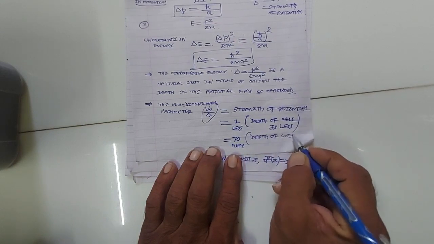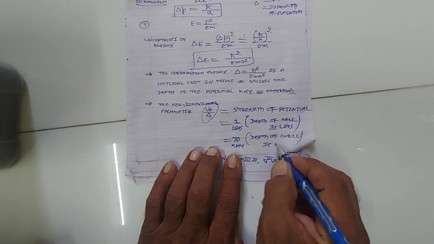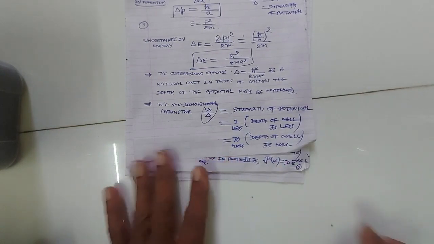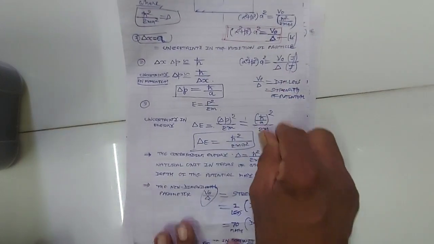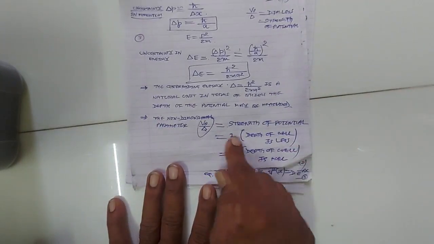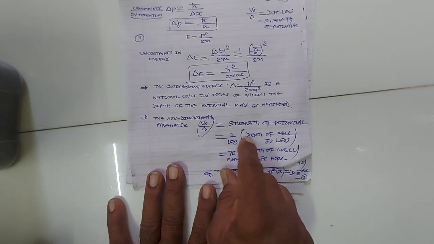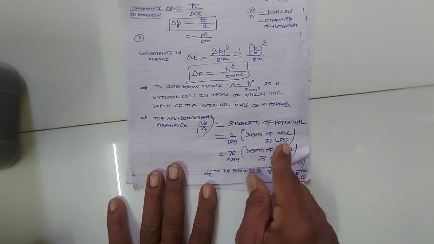Depth of well is more, right? So v0 upon delta, what do we call it? It is a dimensionless parameter. It is called the strength of potential. If the strength of potential v0 upon delta is less, then the depth of the potential well will be less.